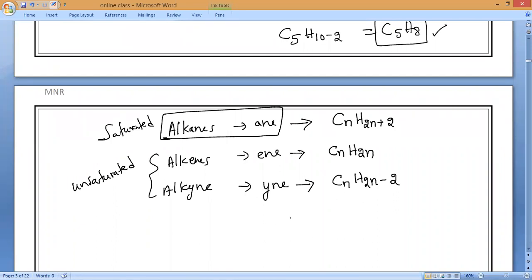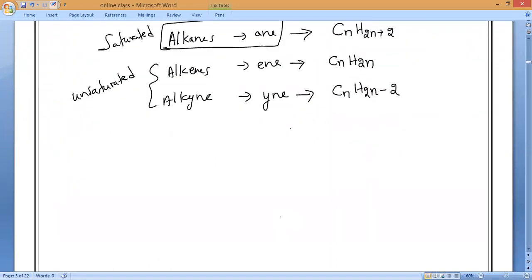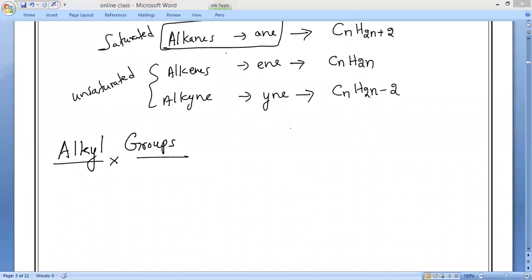Okay, very good. The next concept which we are going to study is the alkyl group. Very, very important when we are writing compound nomenclature. Please write it: alkyl groups, keep it as a heading. So, what do you mean by alkyl group? This is the most important one when we are writing the nomenclature of compounds. If you do not understand, ask me once again and I will repeat it. Please all of you give your number and join.